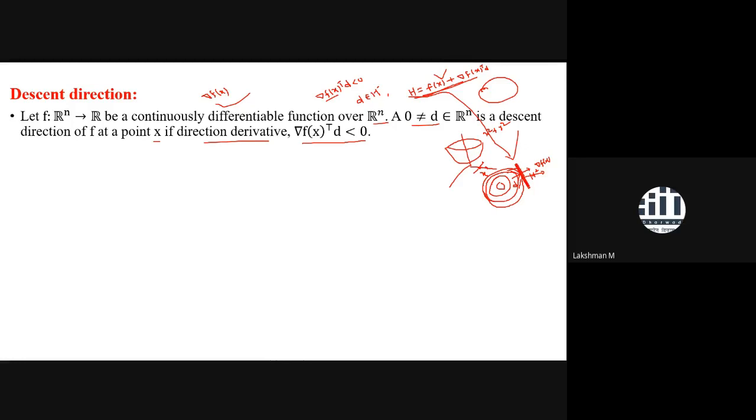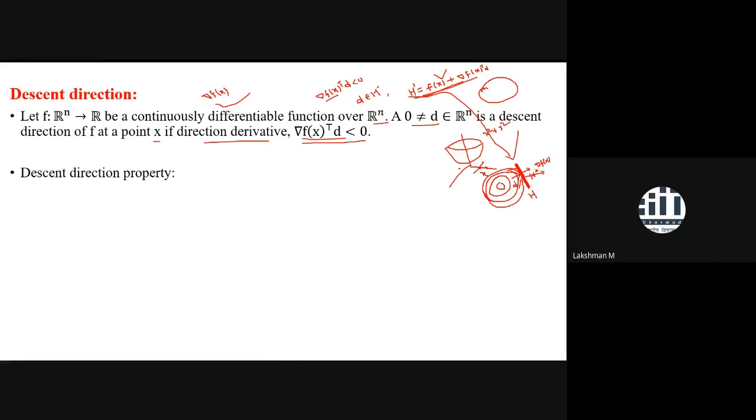This is your H. Better call this one H dash, and this one is H, because you are writing in terms of hyperplane. H is the projection of H dash in the domain plane. So this is the idea of defining the descent direction. That is the criterion of descent direction.